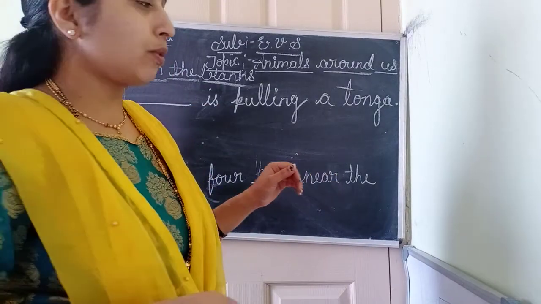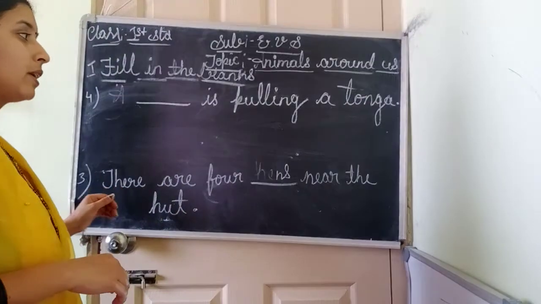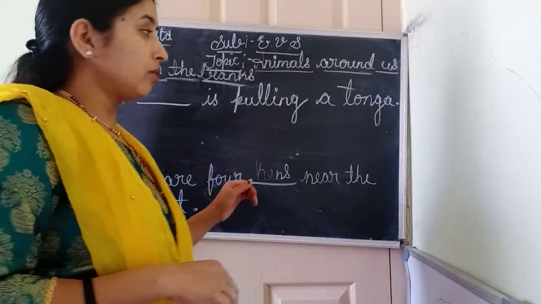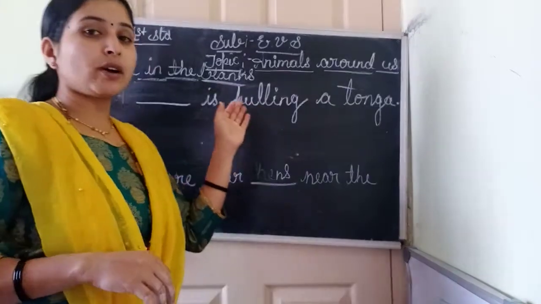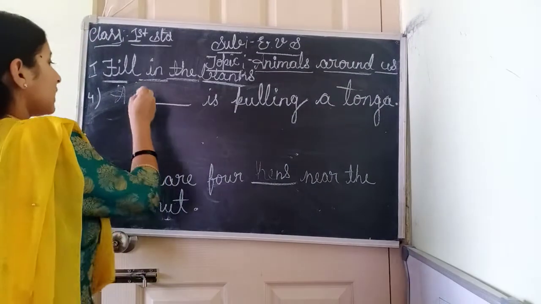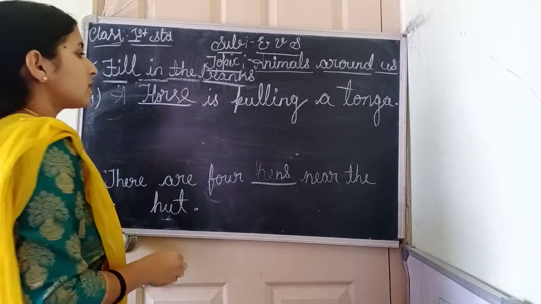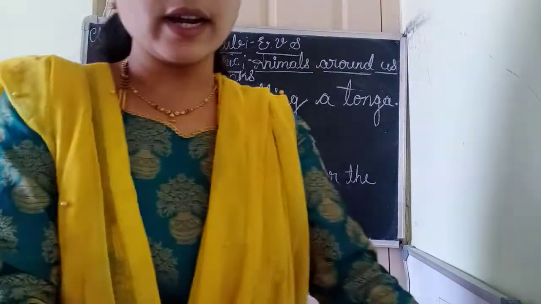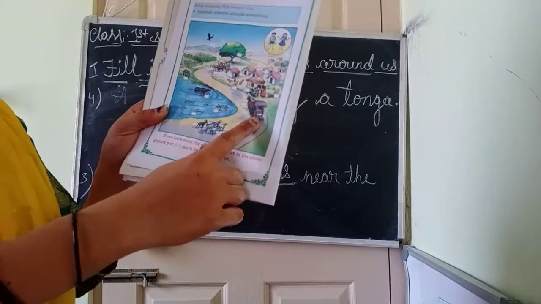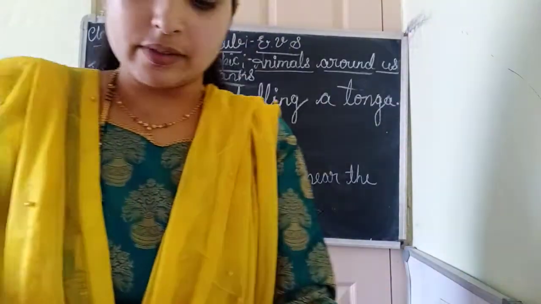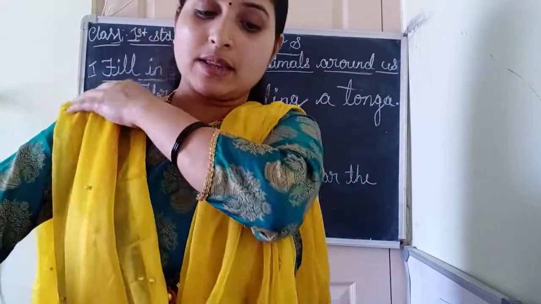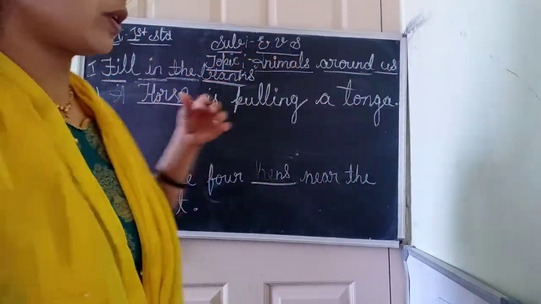Bullocks, right? Yes. Bullocks pull the bullock cart. And which animal is pulling a tonga? That is horse, right? A horse. HORSE. A horse is pulling a tonga. Look at the picture and confirm the answer. Which animal is pulling a tonga? Horse, right? Yes, I have written the correct answer. A horse is pulling a tonga.